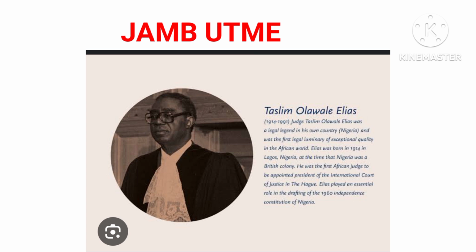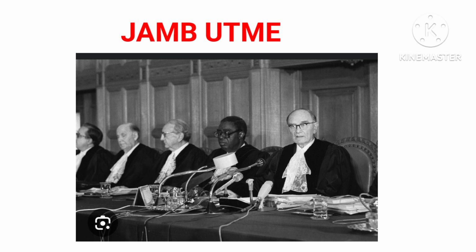Now, just so you know, the International Court of Justice is one of the six organs of the United Nations. Its purpose is to adjudicate, judge cases between nations and give advisory opinions on international legal issues.